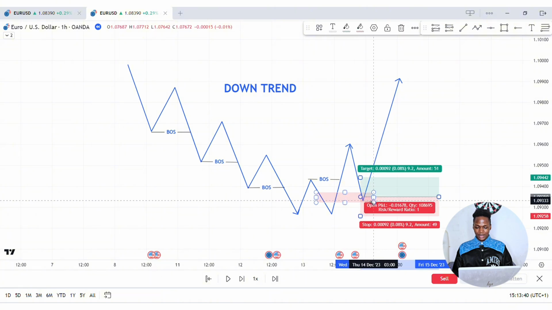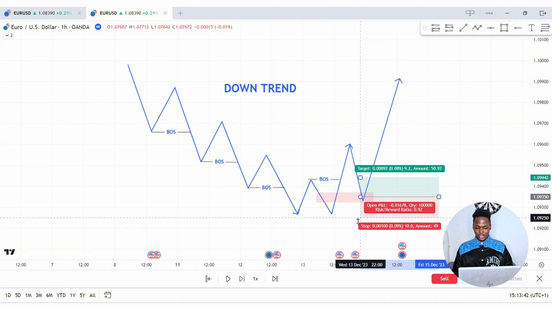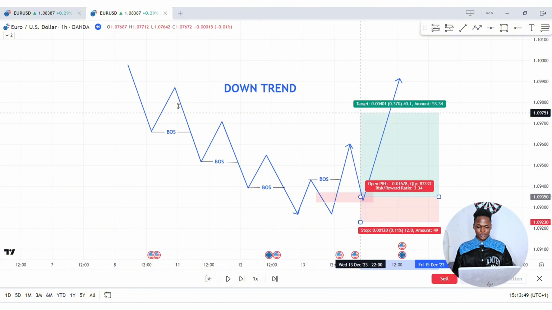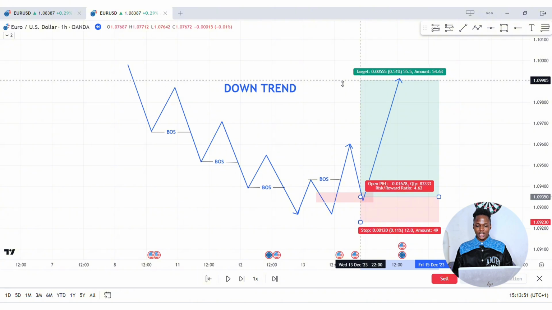We'll set our buy limit order at this point. Stop loss is going to be below these lows right here that price struggled to break, and then we are going to start targeting the highs, which is all this liquidity that price left at this point. Right? We're going to start targeting all that liquidity right there.